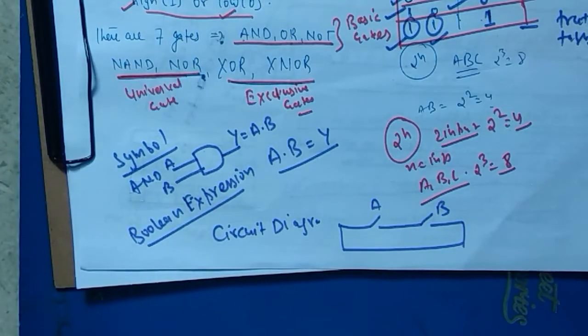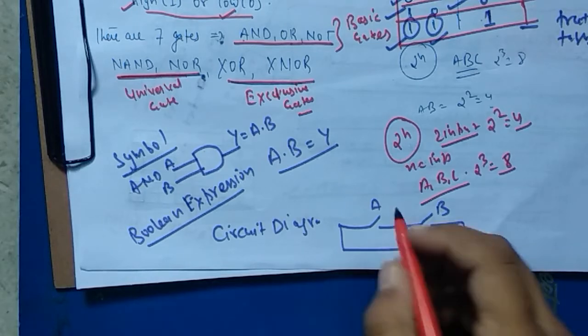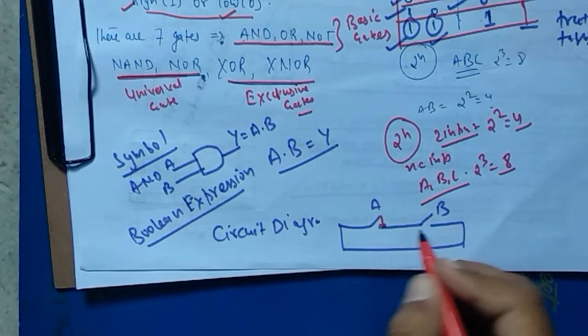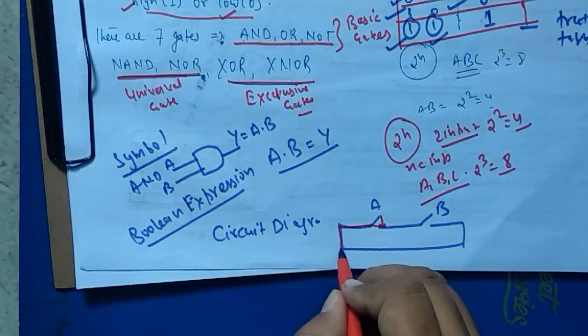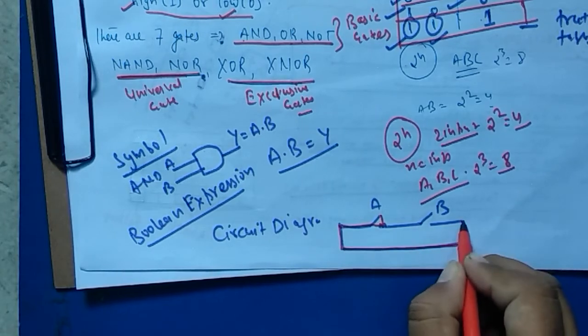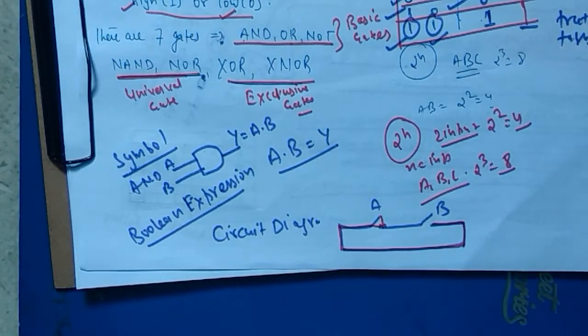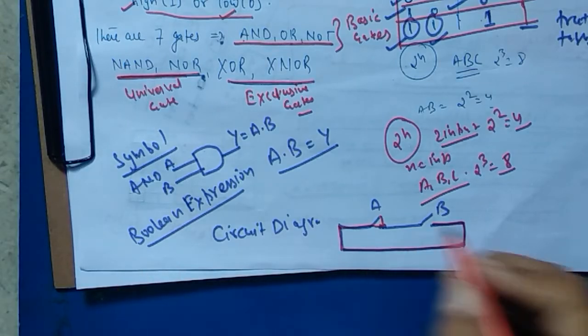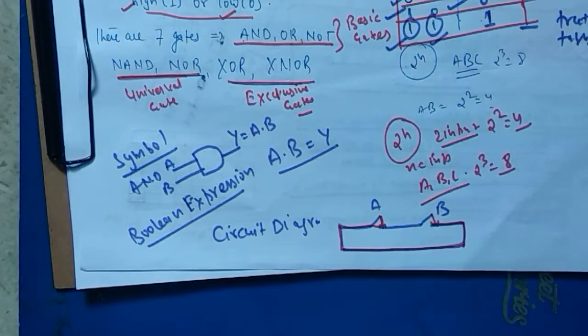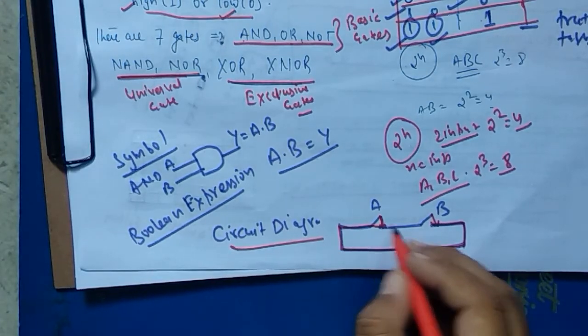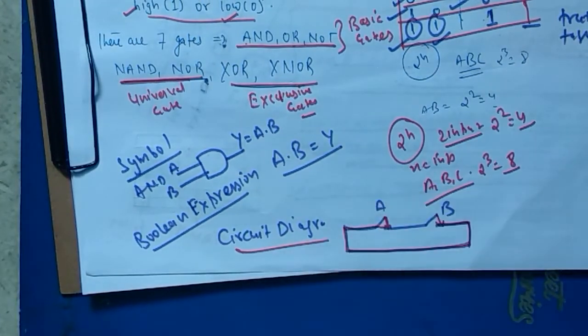Here, student, this is the circuit diagram. Now if I connect this line, current will flow from here to here, but after that it will break because B is not closed. So to make this circuit complete, we have to join this also and this also. After that the circuit will be completed. Okay, so this is the logic circuit for AND gate.